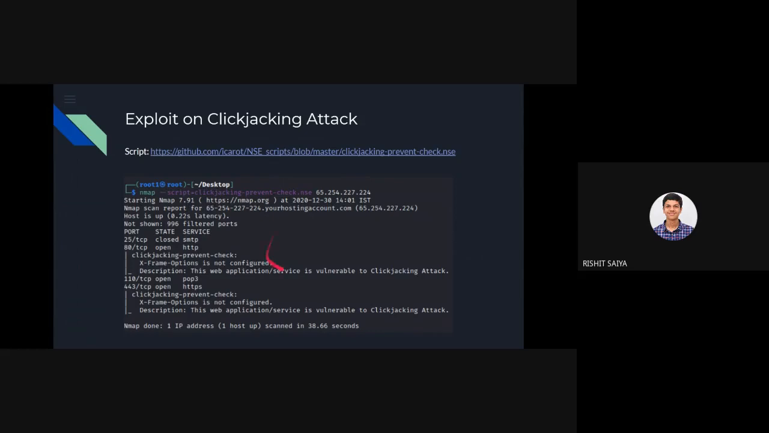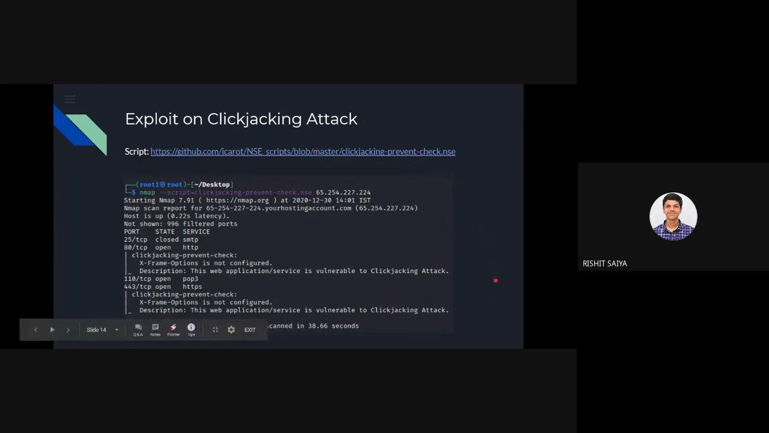This took around 40 seconds for me to check on how clickjacking is working for my domain. It said that the SMTP service was closed at that time while HTTP was open, which was also confirmed before, which I showed you. See here, it also mentioned that X-Frame-Options is not configured. So this is something which will be vulnerable to clickjacking attacks. This is just what I wanted to say, that Nmap also has such types of scripts.